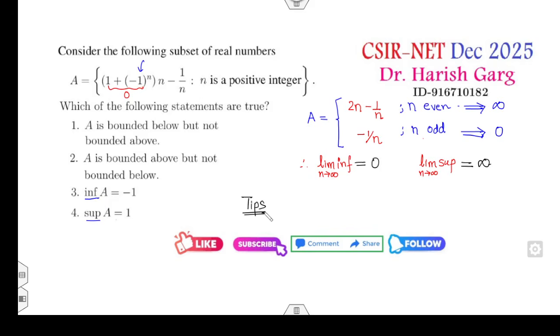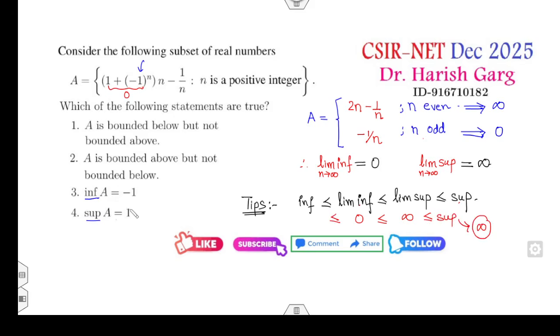As I mentioned in my previous lecture, the infimum is always less than or equal to the limit infimum, which is less than or equal to the limit supremum, which is less than or equal to the supremum. We have this value 0, we have this value infinity, so definitely the supremum must be infinity.